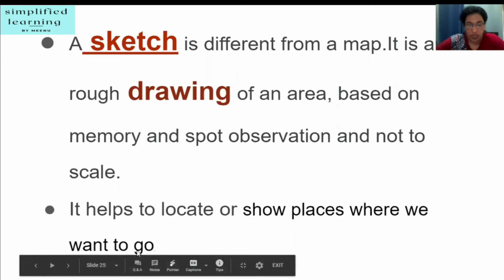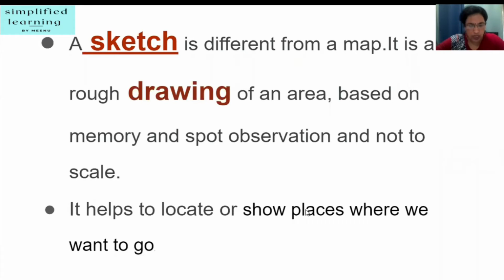So, a sketch is a rough drawing showing the relative locations of a few chosen features of an area. It does not show the true shape or size of the features, and it is not drawn to scale. That is, the distance between the different features shown in a sketch is not in the same proportion as it is on land. A sketch is only a rough representation of the area. It is usually used to show people how to go from one place to another.